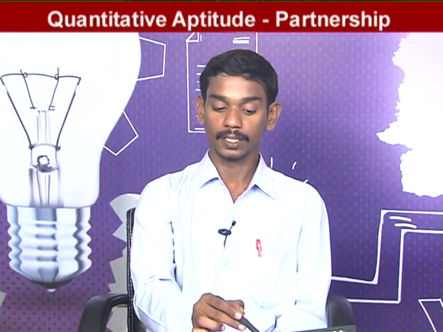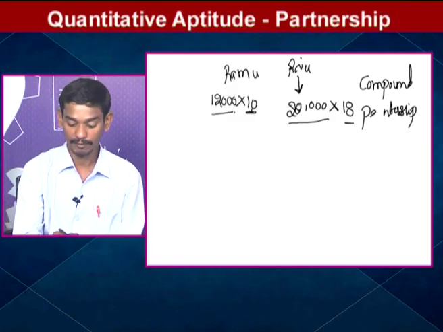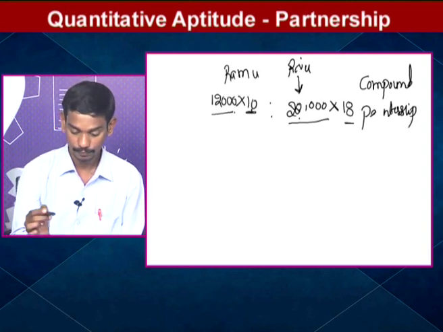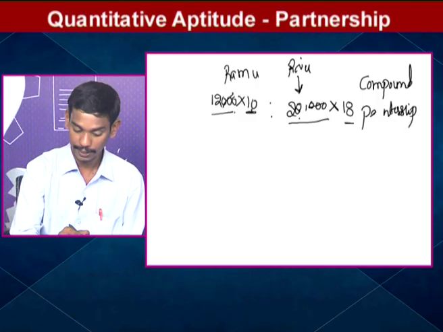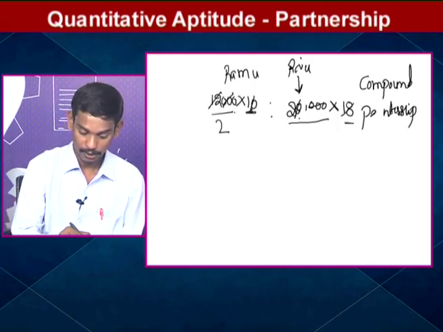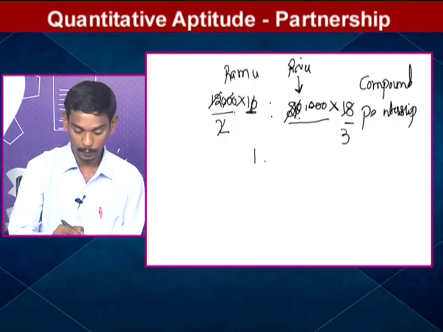In this compound partnership, profit will be distributed among the partners in the ratio of the product of their capitals and investment times. So what is the capital? 12,000, and what is the investment time? 10 months. And what is the capital of Raju? 20,000 and investment time is 18 months. What is the ratio? See here, 3 zeros will cancel. Again this 0 and this 0 will cancel. Again, 6 2s are 12, 6 3s are 18, and 1:3 ratio.